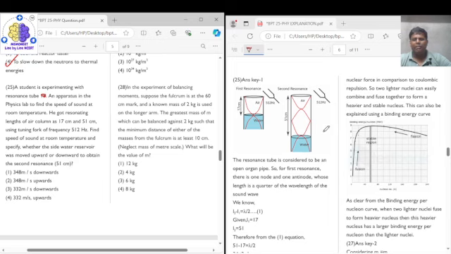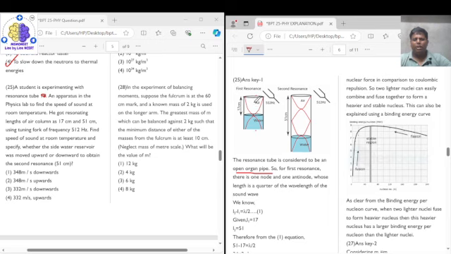So see, with the help of the diagram, we can see the first thing is the resonating tube. The instrument which they are using here is the resonance tube apparatus, right? The resonance tube is considered to be an open organ pipe, right? So when the disturbance has been given, you can see that here at this open end we get an antinode, and here we get a node, and then this also is open, so we should get an antinode, right? Because it's an open pipe, at both the ends we will get an antinode, so we'll get a node in between.